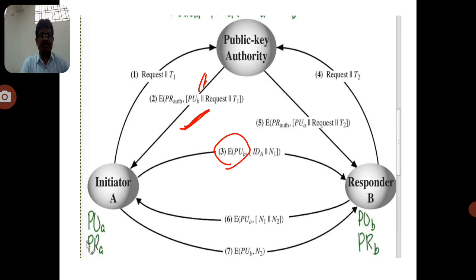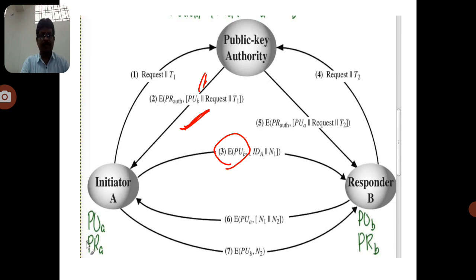Similarly, you can observe the sixth message. The responder B sends the message with the help of the public key of the initiator A. Vice versa, they use each other's public keys. That means initiator A uses the responder B's public key, and the responder B uses the initiator A's public key. Once they prepare the message, it is provided in a secured manner.